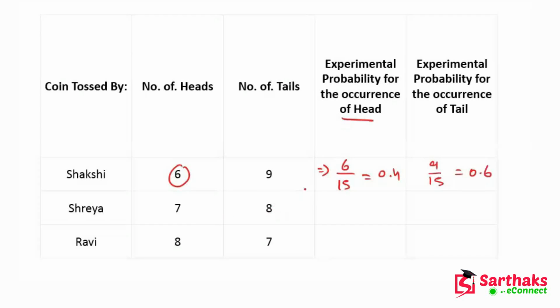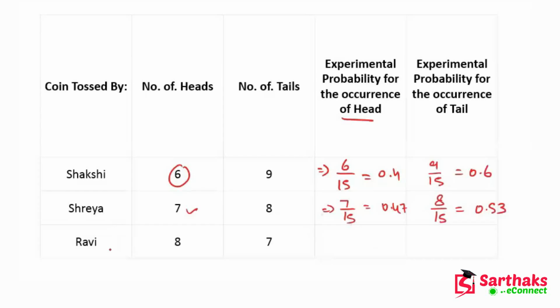Now in the case of Shreya, we get 7 upon 15, because the number of heads is 7 and the total number of trials is 15. So this will be 0.47. In the case of tails, we get 8 upon 15, which is equal to 0.53.